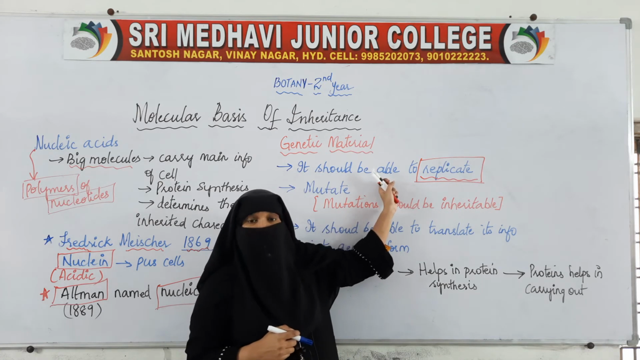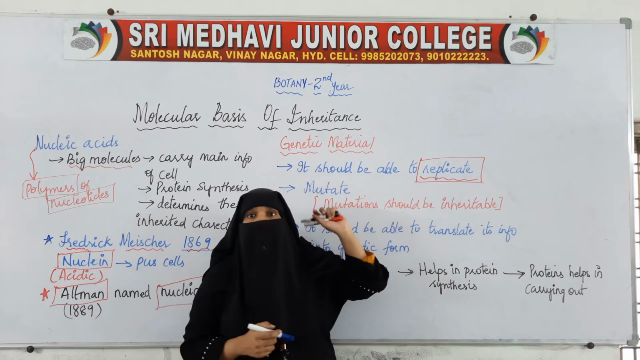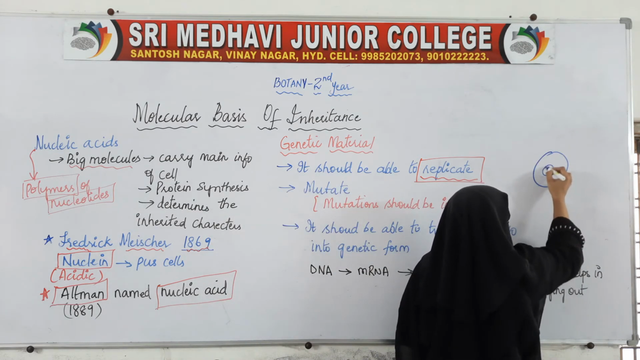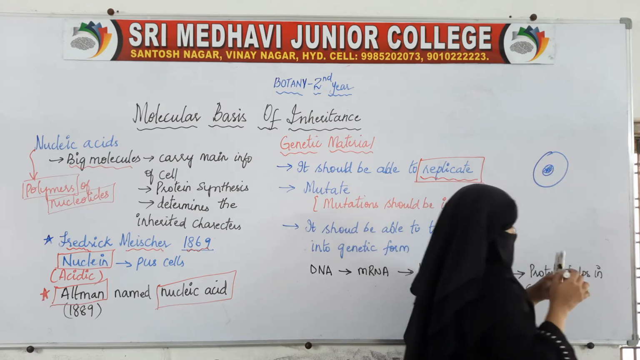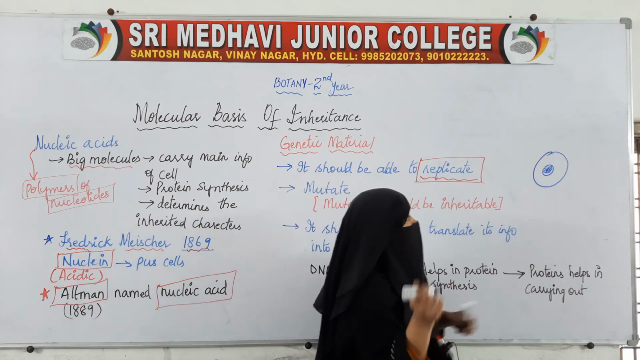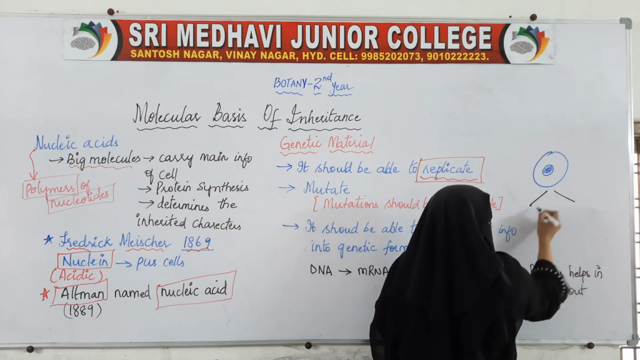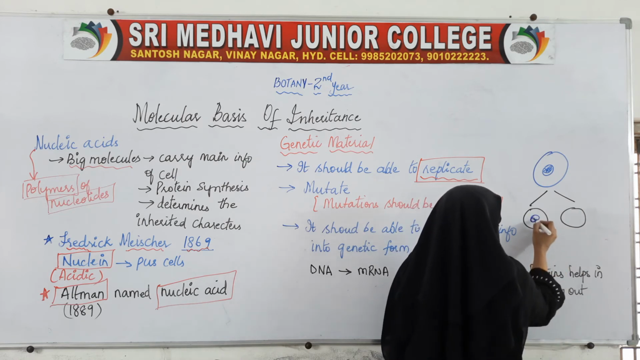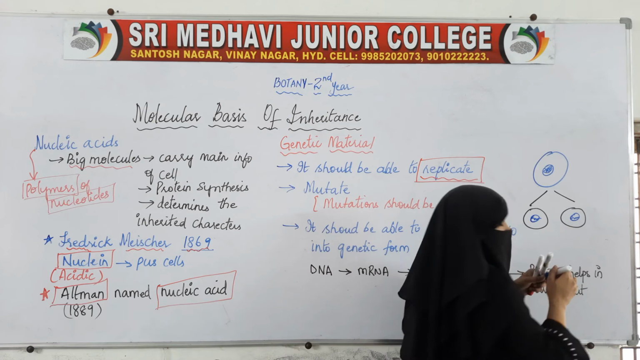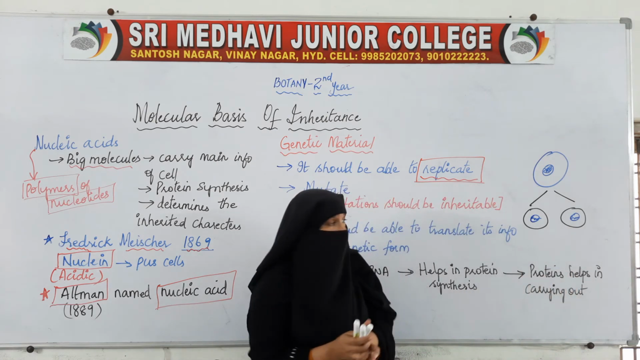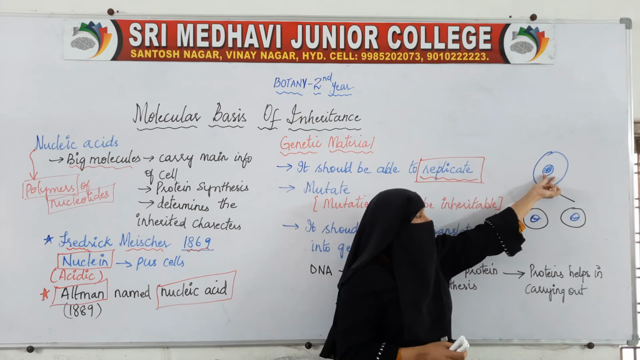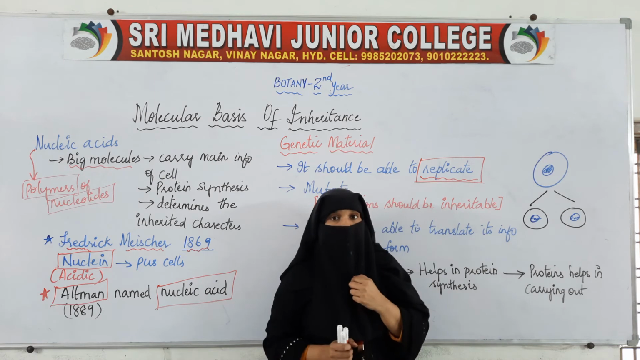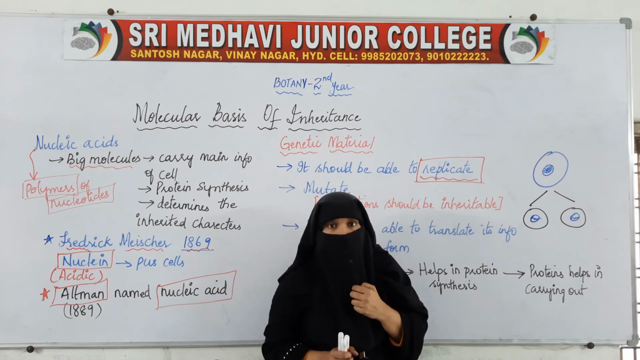So when a cell divides, for example, if this is a cell, inside this nucleus genetic material will be present. When the cell divides it will form two cells. Now each cell will be having this genetic material. So how will it be having? It was one cell, only one genetic material was there. Now it is two cells, so both the cells should have genetic material.